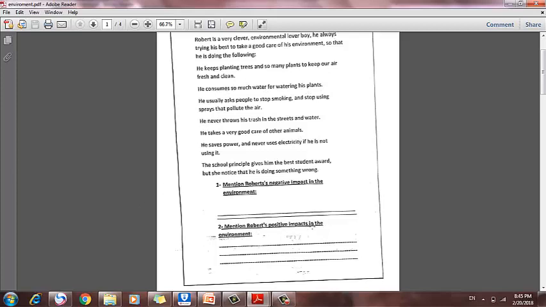Mention Robert's positive impact on the environment. Positive or good impact on the environment. Actually, you have so many. He keeps planting trees. He asks people to stop smoking and stop using sprays that pollute the air. He never throws his trash in the street and water. He takes very good care of other animals. He saves power, and so on.